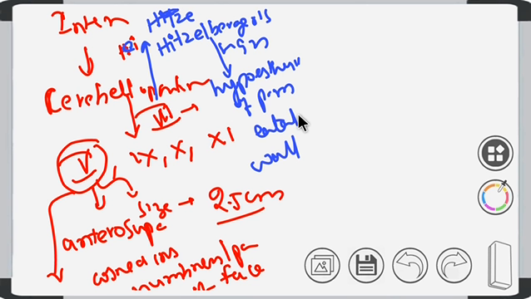Other symptoms include reduced lacrimation. All these symptoms of the seventh cranial nerve can be seen. Then other cranial nerves like the 9th, 10th, and 11th also get involved. Now this tumor moves from the cerebellopontine angle to the brainstem.